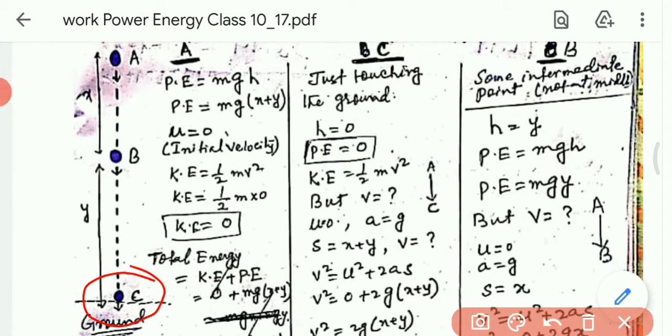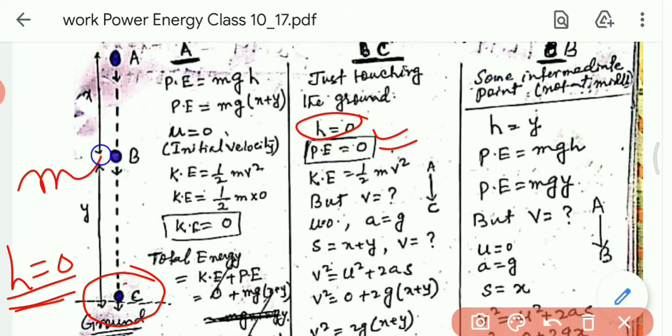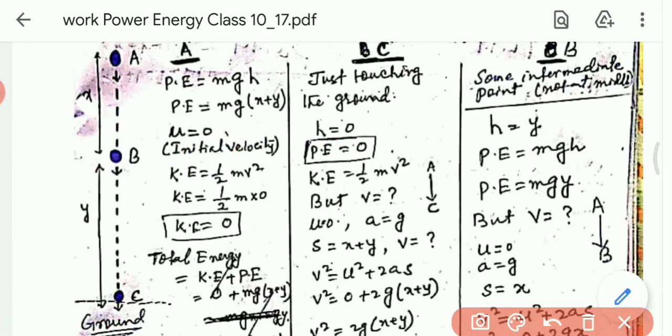when the body is just touching the ground at the point C, h equals 0, because there is zero height. Then the potential energy equals 0. Why? Because potential energy equals mgh, and if h is 0, then the potential energy is also 0. So at the point C, potential energy is 0.